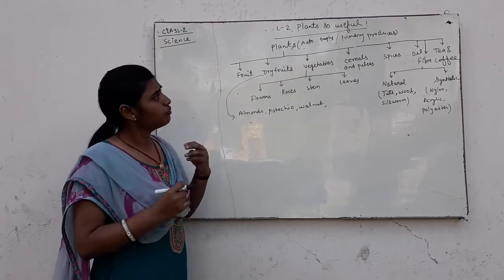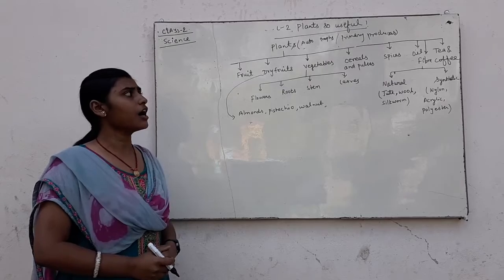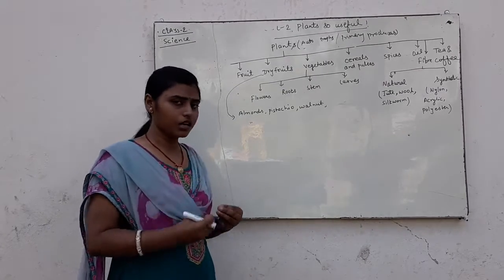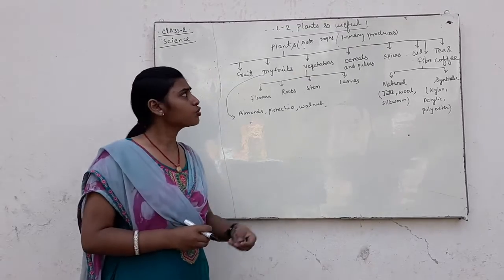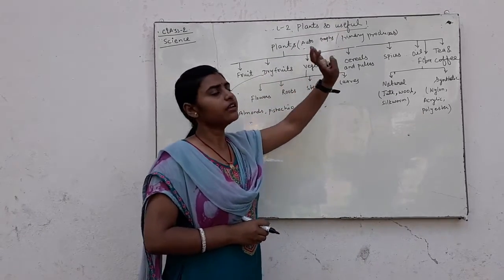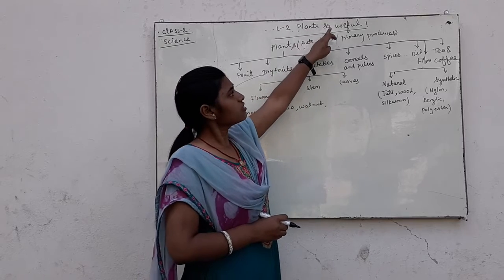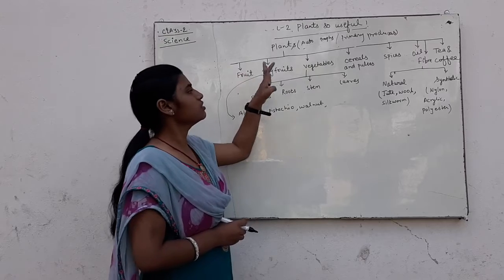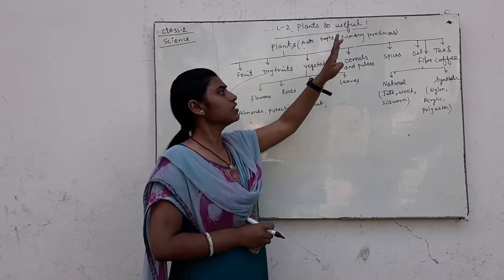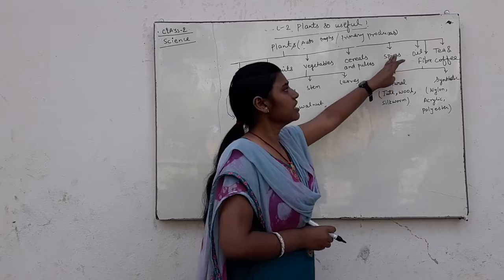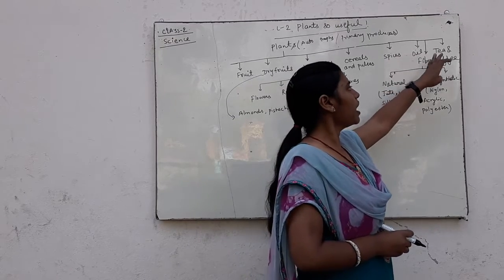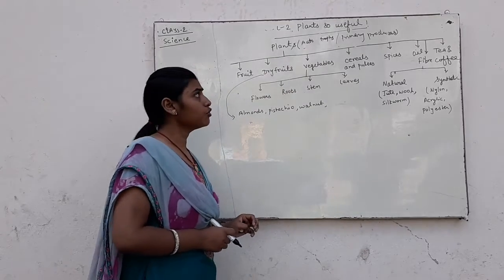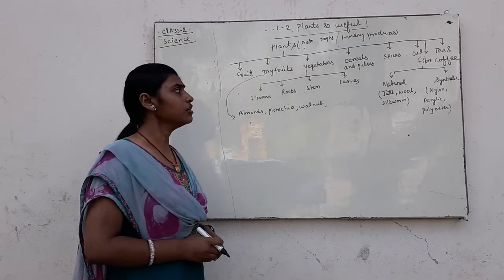So plants are called primary producers, autotrophs, and plants give us food, so plants are very useful. Plants are so useful because plants give fruit, dry fruit, vegetables, cereals and pulses, spices, oil, fiber, tea and coffee. So plants are useful for us.